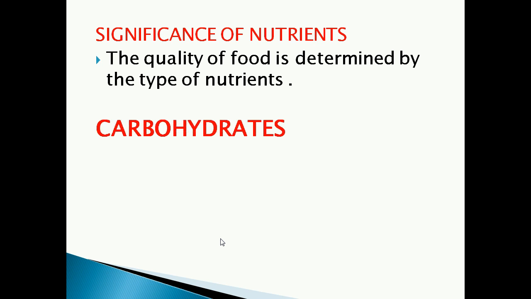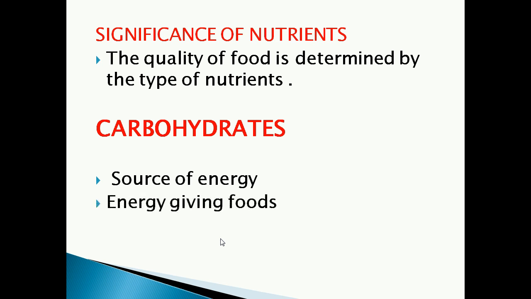First one is carbohydrates. Carbohydrates are the source of energy. Thus, food items containing carbohydrates are called energy giving foods. They are giving energy for us, acting as the source of energy. So the food items containing carbohydrates are called what?